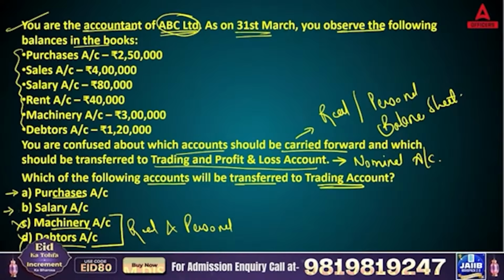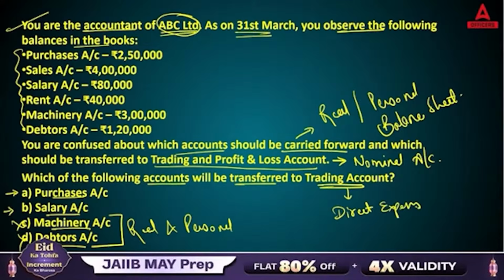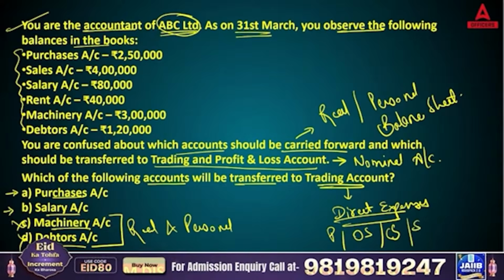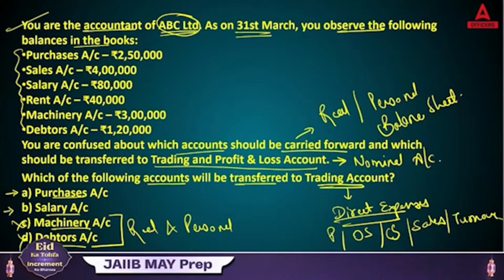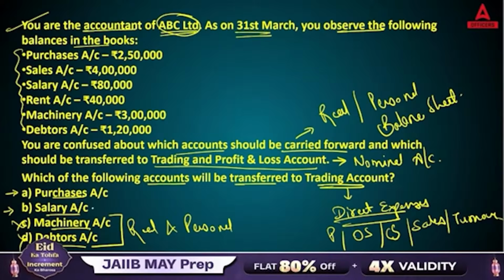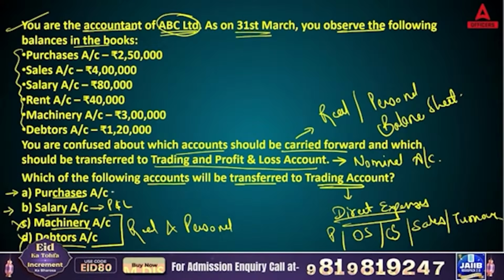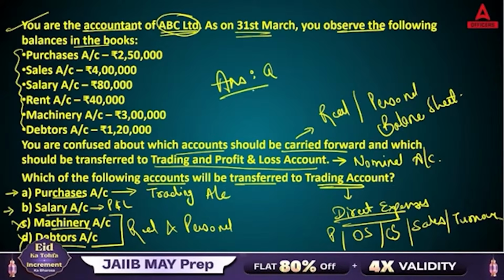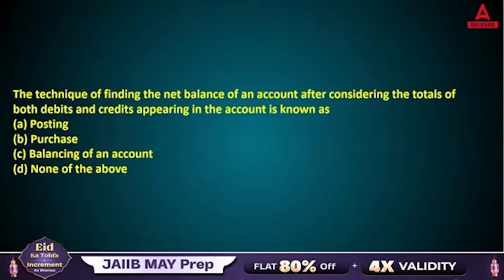Trading account shows your direct expenses, like purchases, opening stock, closing stock, and sales, which we say turnover. The rest of the expenses you show in P&L account. So salary account you will show under P&L account, purchases account under trading account. So the right answer of this question is answer A. Now coming to the next one.